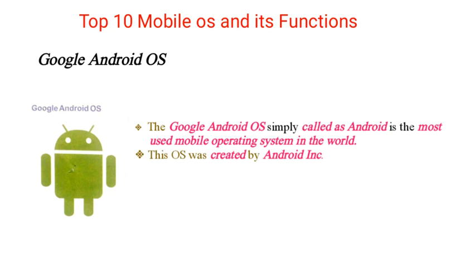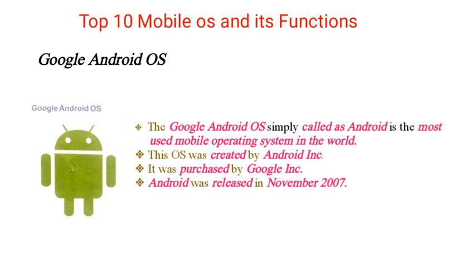This OS was created by Android Incorporation. Then it was purchased by Google Incorporation. It was released in November 2007. Make a note that Android was released in November 2007.